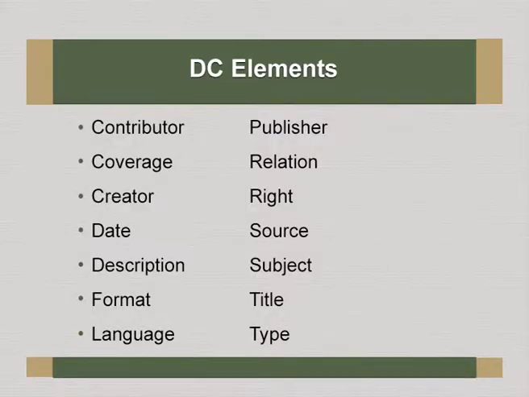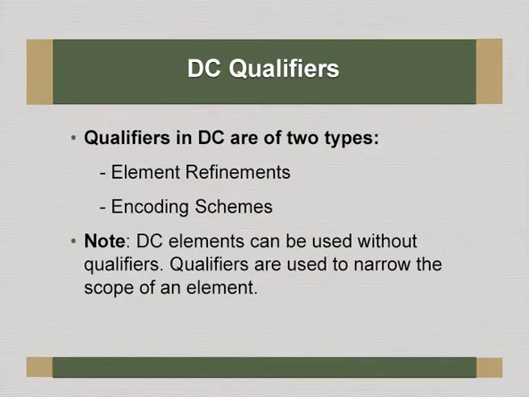Now, the basic DC elements are contributor, coverage, creator, date, description, format, language, publisher, relation, rights, source, subject, title and type. We will explain these elements in the other slides. Let us talk about the DC qualifiers before we enumerate each of those elements like contributor and creator. What exactly do qualifiers mean? Qualifiers in DC are of two kinds. One is element refinement, another is encoding scheme.